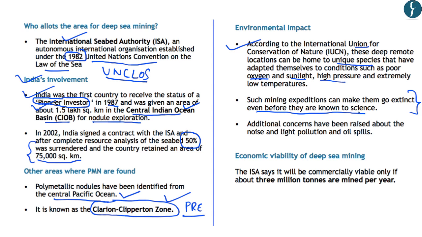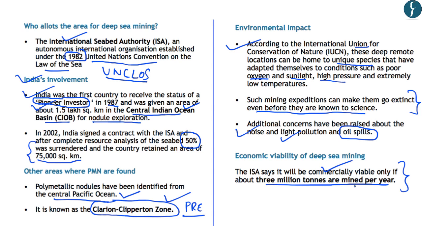Further, it has raised the concerns of noise pollution at the deep sea level, light pollution and oil spills during such exploration projects. Now, is the deep sea mining economically viable? So in this regard, the International Seabed Authority has said that it will be commercially viable only if about 3 million tons of polymetallic nodules are mined per year. Now, further studies are being conducted on the economic viability of exploration and extraction of such polymetallic nodules.